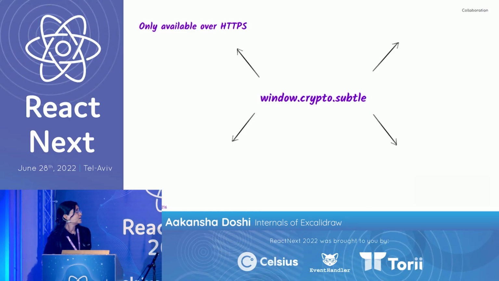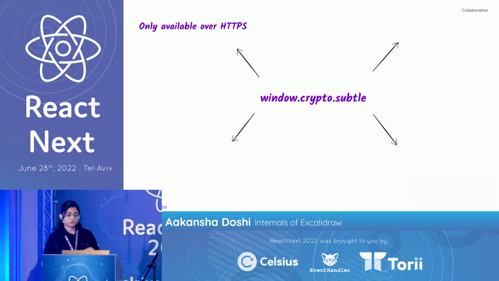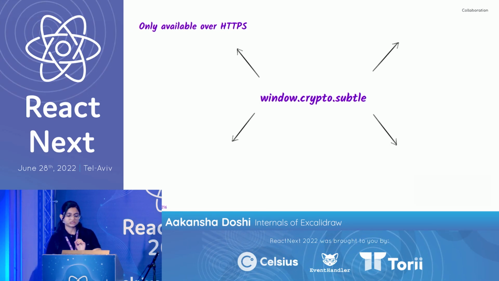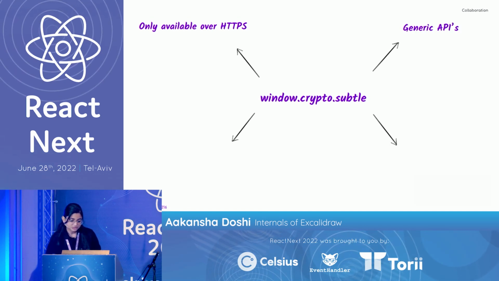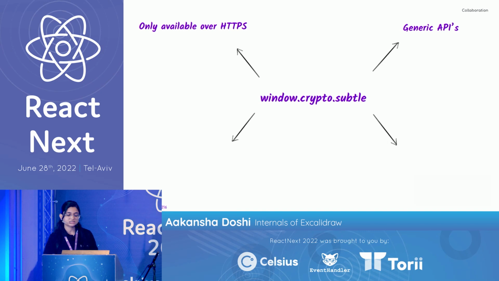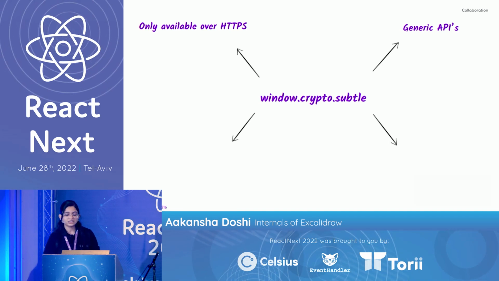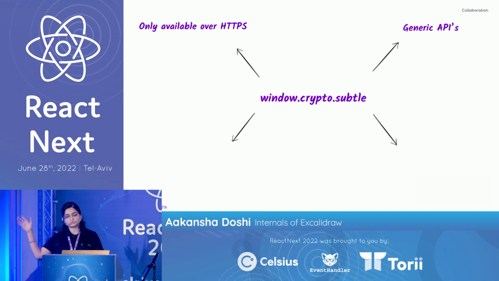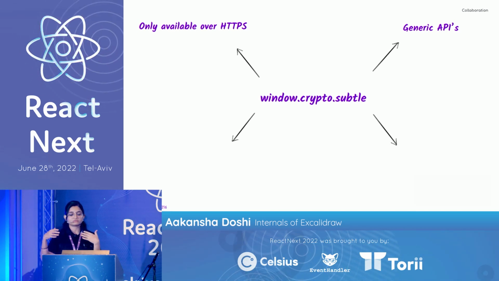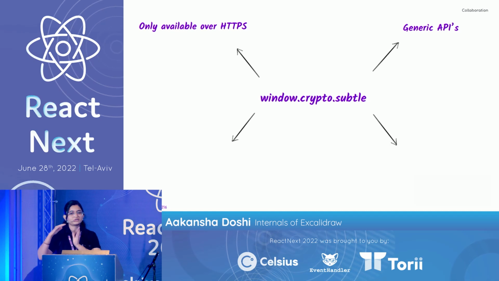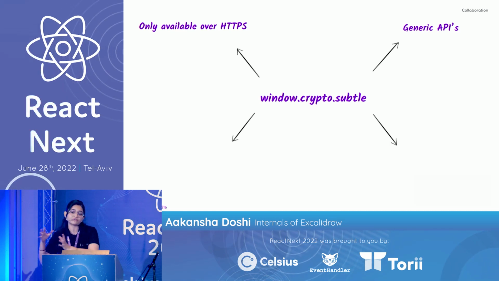They are only available in HTTPS. So in HTTP, you can't really use them. This API, window.crypto.subtle, will not be available at all. They have generic APIs. By generic APIs, I mean that they have APIs for encryption, decryption, sign, and all those kinds of stuff. But those are not in relation, and those are not separate for every algorithm.